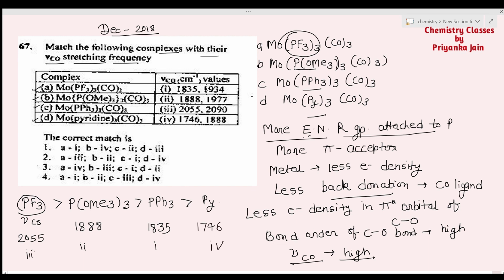So you can check what you are getting. In option number 2, we have A is 3rd, B is 2nd, C is 1st, and D is 4th. So this option is our right answer. I think you will get a whole understanding of this topic: how to find out the order of nu CO stretching, and how to find out the order of pi acceptor ability of the ligands.